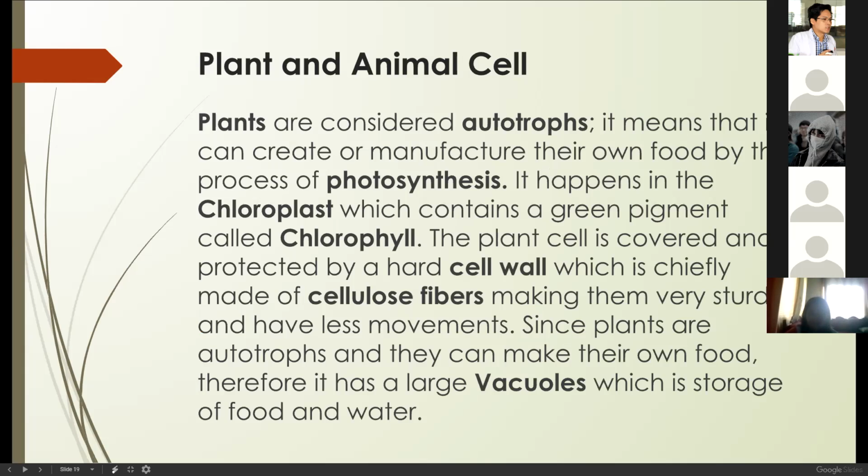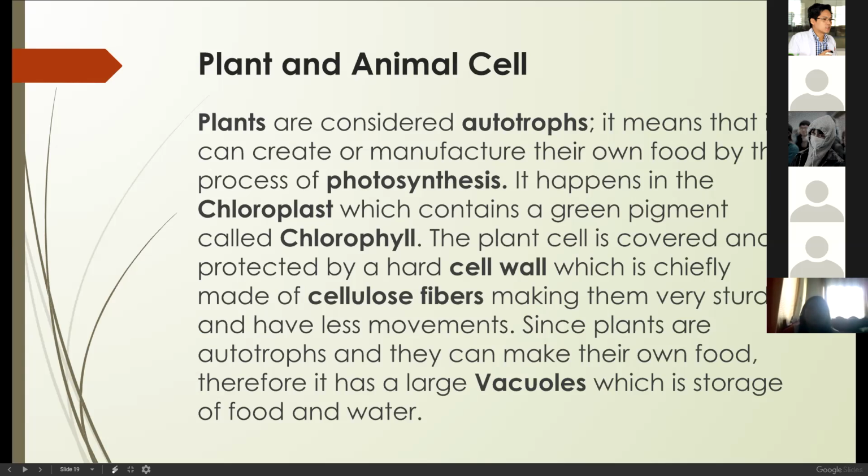Plant and animal cell. So let's differentiate plant and animal cell. Plants are considered autotrophs. If an organism is an autotroph, it means that it can manufacture its own food by the process of photosynthesis. It happens in the chloroplast, which contains a green pigment called chlorophyll.